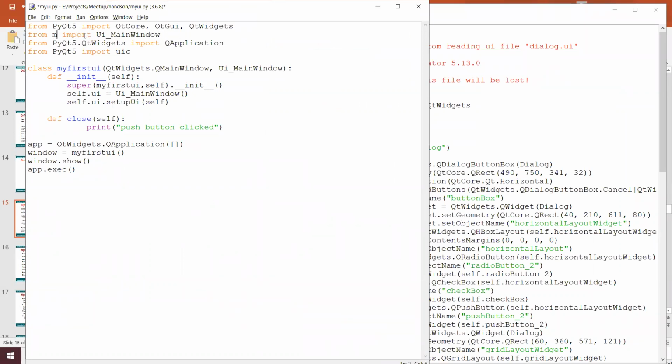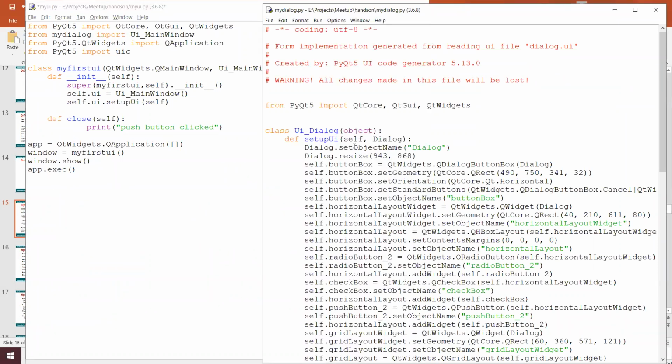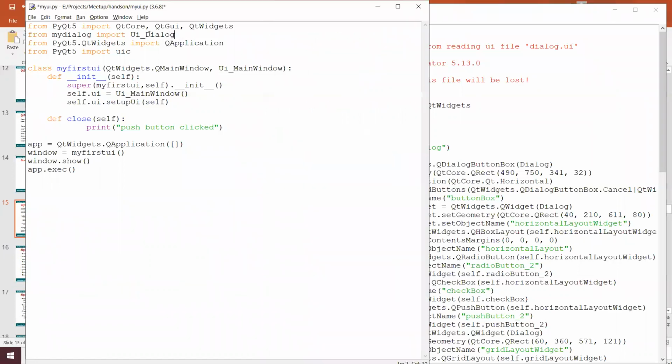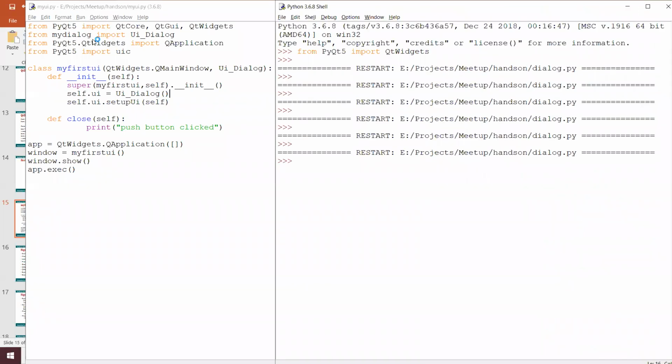I'm going to import my dialog. From mydialog, it has the class Ui_Dialog, which is my class. I'm going to import this over here, and in my first UI, I'm going to add the QMainWindow, use this Ui_Dialog and self.ui.setupUi, and then it will get added into my window, and we can see that screen over there. Yeah, I'm going to execute.